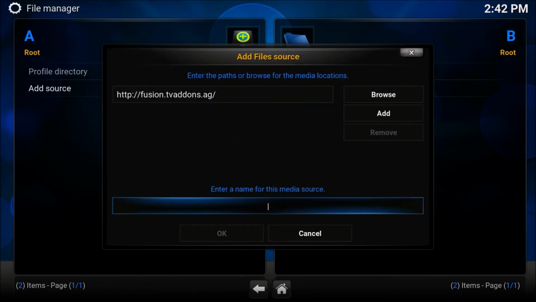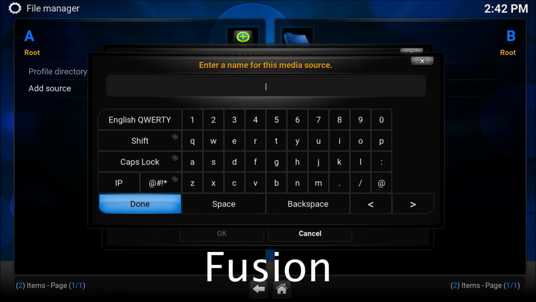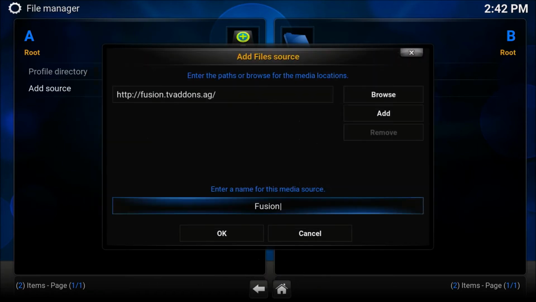Scroll down and you need to name your URL. For this one, we'll call it Fusion, just like below. Once you have entered it, select Done. Scroll down to hit OK and back out of the file manager.